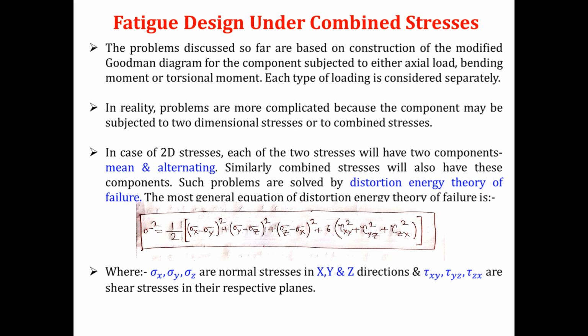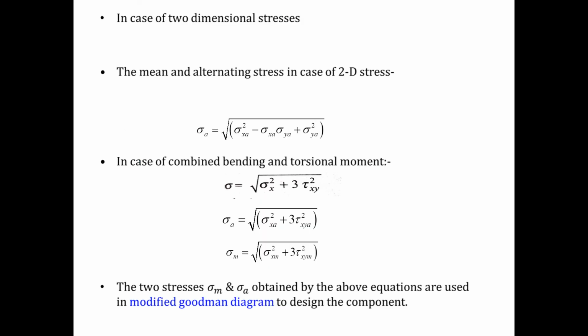So according to the problem, I will use this equation and I will solve the problem. Any doubt till here? No, sir. Okay, fine. So if I take the case of two-dimensional stresses,